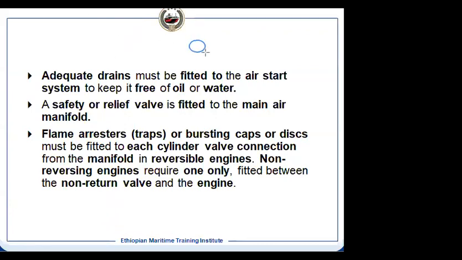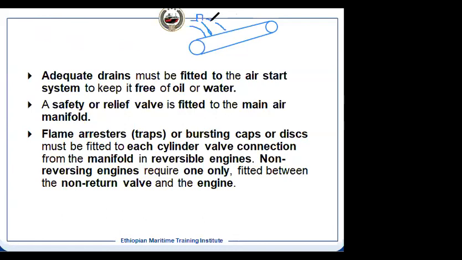What does it mean, the manifold? As I told you, that is nothing but a pipe, from where all the branch lines go to the individual cylinders. So this is the manifold. For Sulzer, the safety valve or the relief valve can be provided in the manifold. But the moment it is a bursting disc or bursting cap, that has to be in the individual branch line. That is the reason you have seen in the BMW it is in the branch line. Individual branch line will have that.